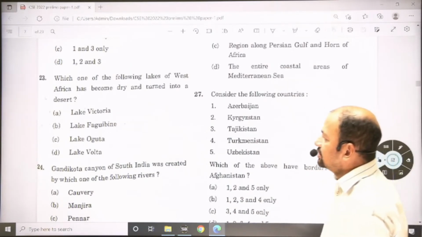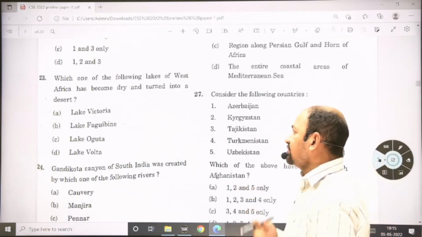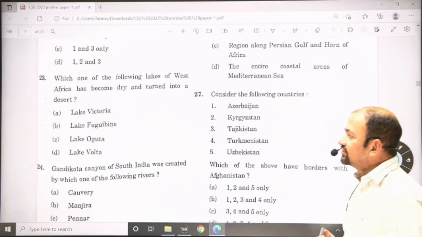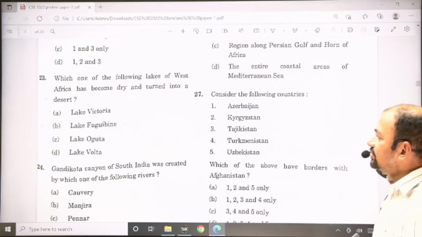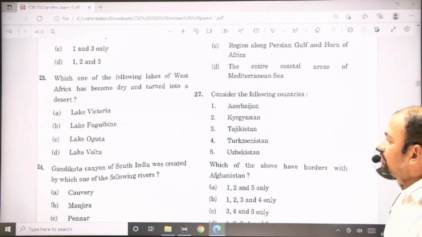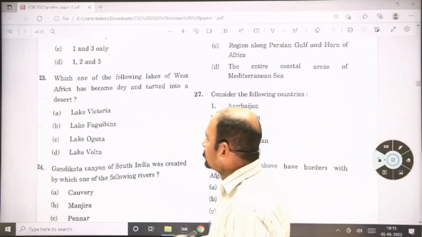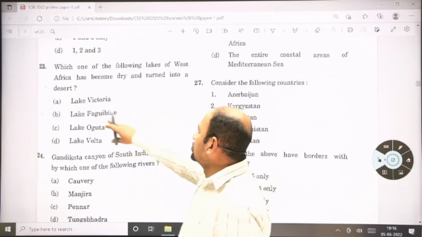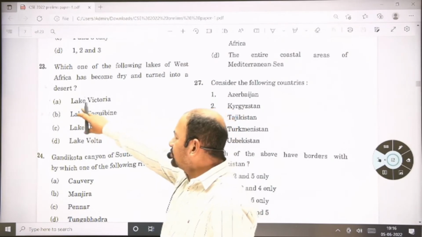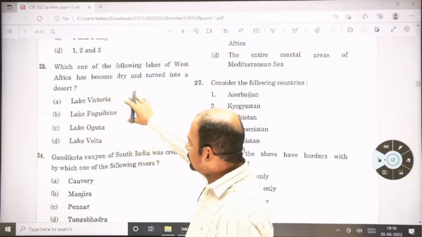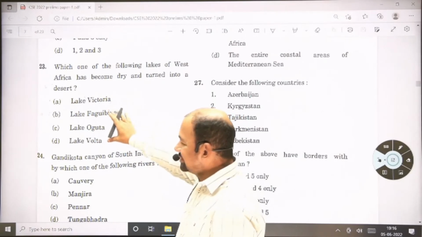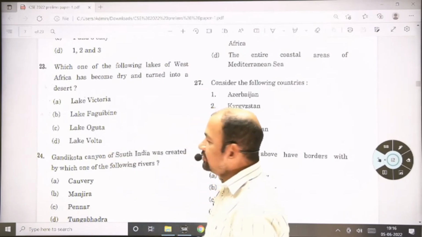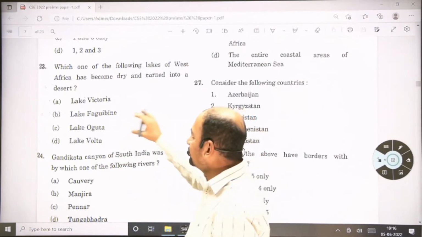Question number 23. Again you can say this is somewhat of a current affairs question. Which one of the following lakes of West Africa has become dry and turned into a desert? The answer for this is option B, Lake Faguibine. If you see Lake Victoria, it is still there, so you can eliminate it easily, but it is very difficult to eliminate between the remaining options. So either you have to leave this question if you are not exactly aware of the answer.